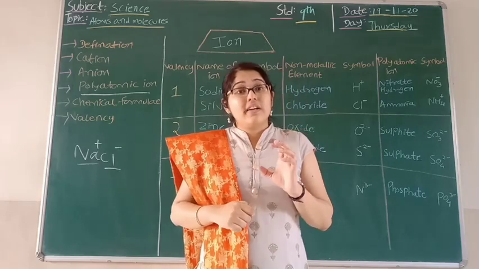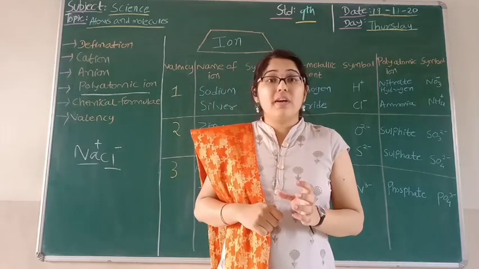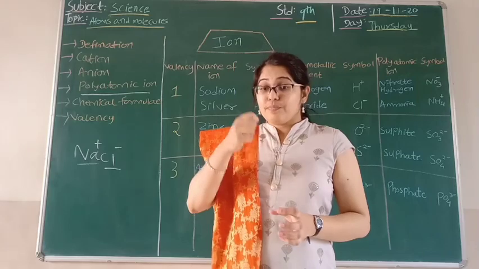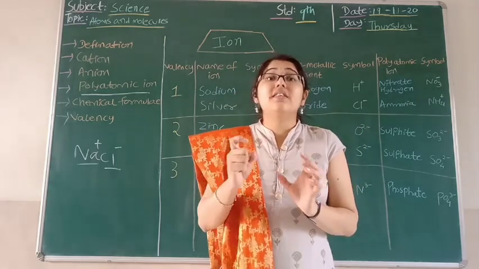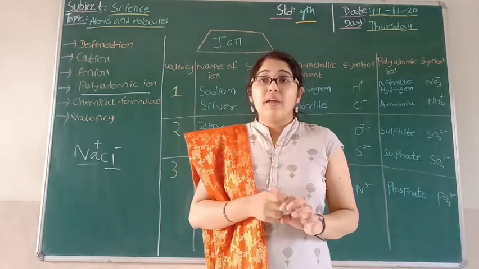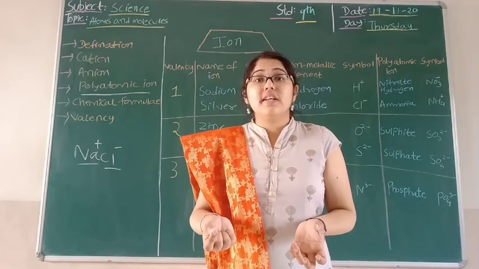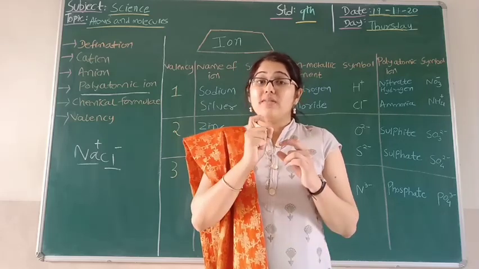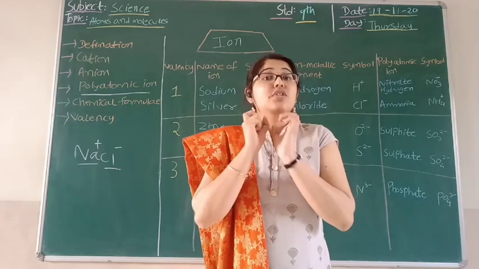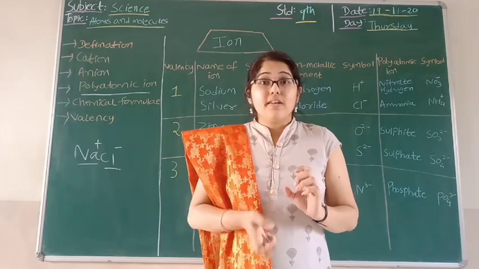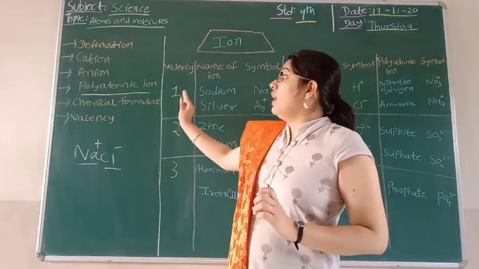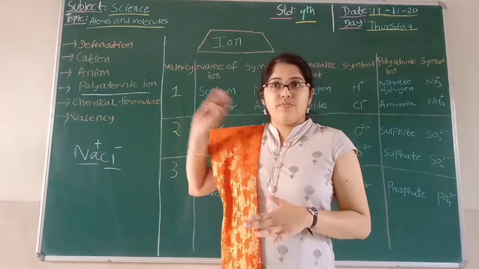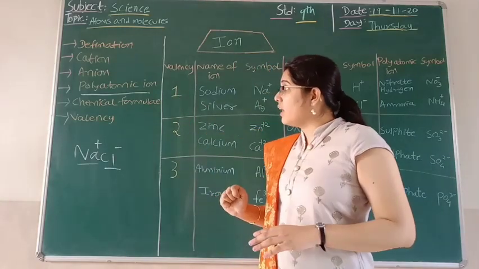And those which are polyatomic ions are specifically written in brackets, like (NH4)2 Ca. So many times you will see some of the atoms mentioned in brackets. Why? Because they are polyatomic ions. Right? So this is all about the ion.